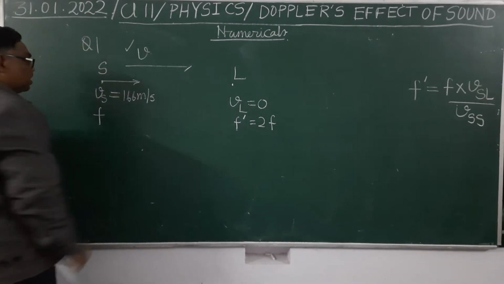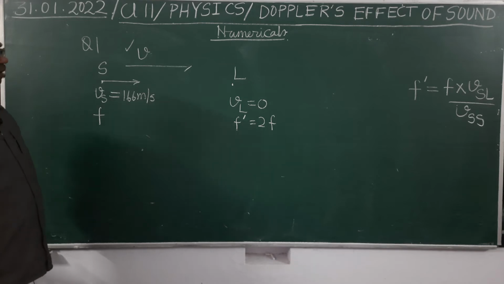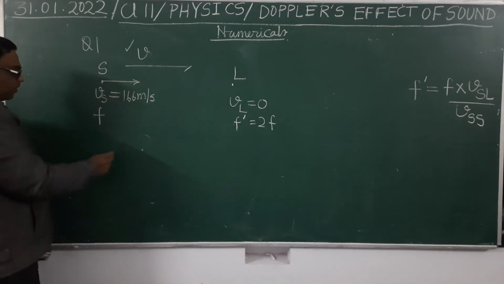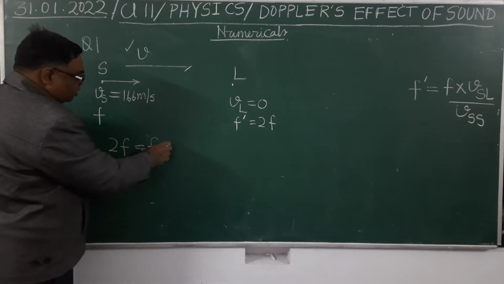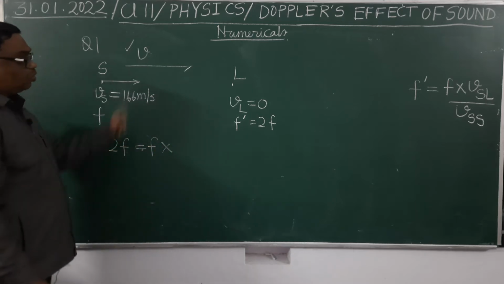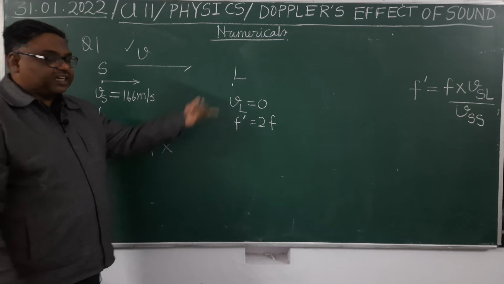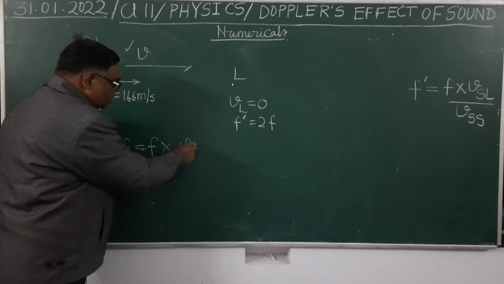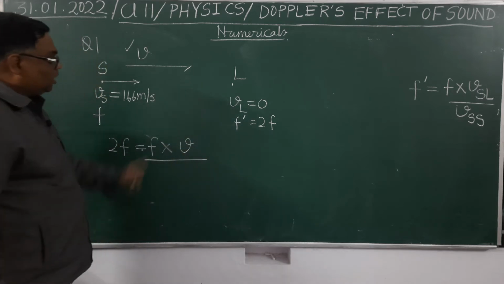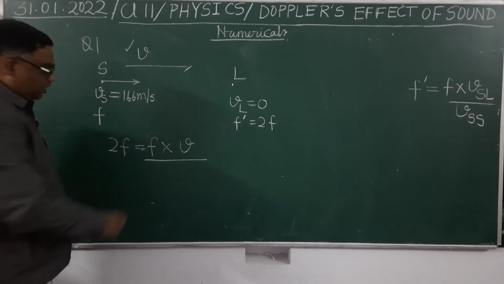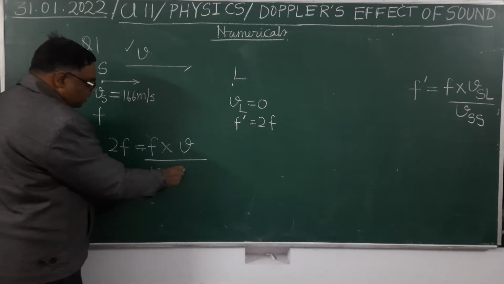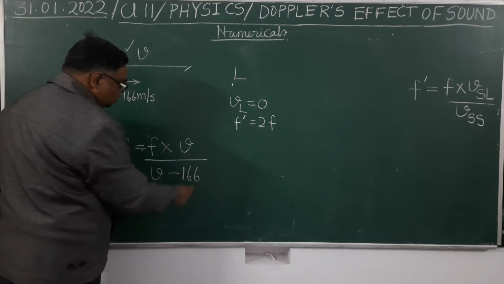What will be the direction of sound speed? From source to the listener. So as you know from that formula, f dash is 2f equals f into relative speed of sound with respect to listener. Listener is at rest, so it will remain v only, upon relative speed of sound with respect to the source. Both are travelling in the same direction, v minus 166.